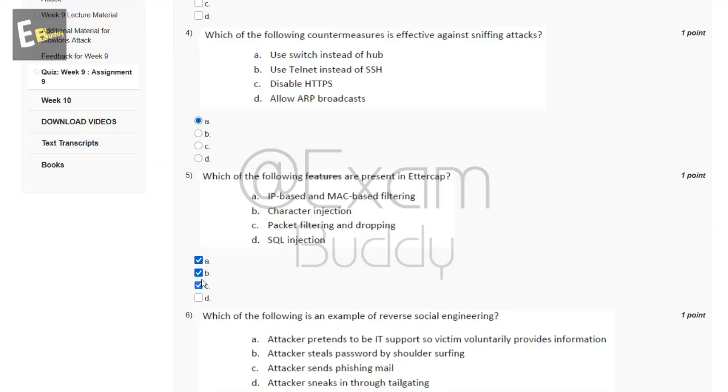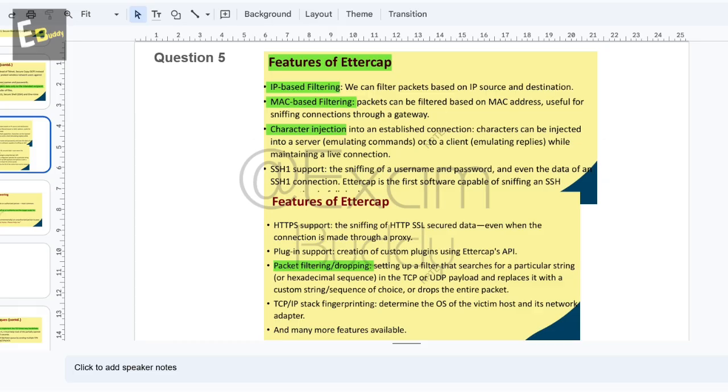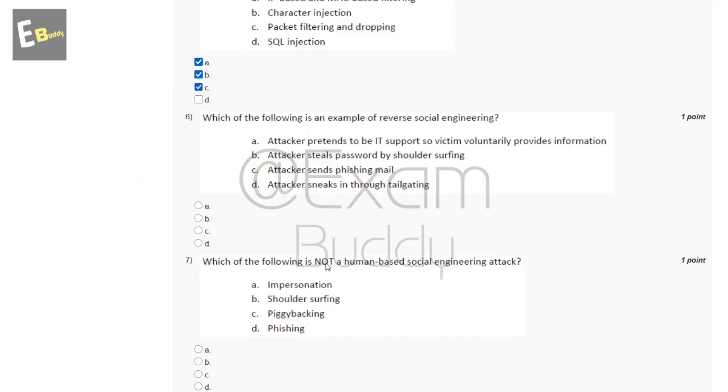Now the sixth question is, which of the following is an example of reverse social engineering? And now let's check the answer of our sixth question. Reverse social engineering is a situation in which an attacker presents himself as an authority and the target seeks his advice, offering the information that he needs. So the answer of our sixth question is A.